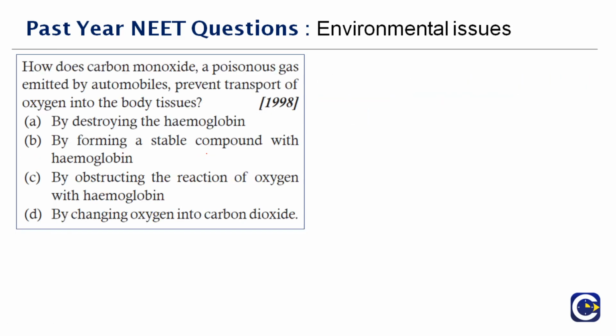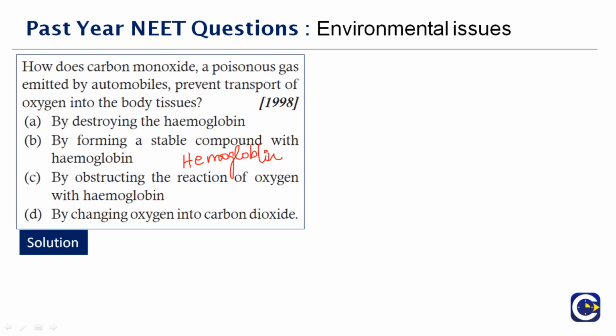Next question. How does carbon monoxide, a poisonous gas emitted by automobiles, prevent transport of oxygen into the body tissues? A very important thing to note here. See, carbon monoxide when inhaled combines with the hemoglobin of the blood, where you have the heme content, to form carboxyhemoglobin at a rate 210 times faster than the rate at which oxygen forms oxyhemoglobin.